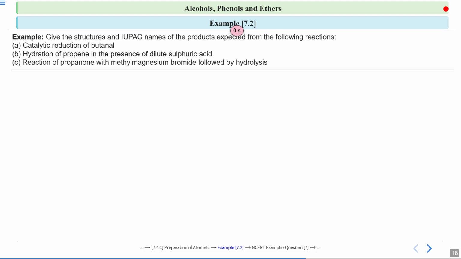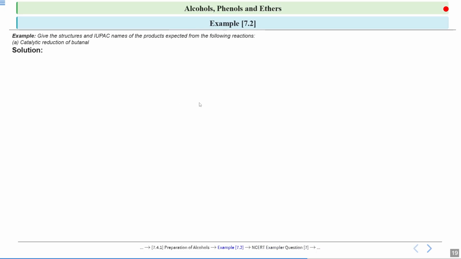Okay, now let us see the solution. Now first is catalytic reduction of butanal. So butanal is an aldehyde, and this aldehyde will get reduced to alcohol. So it is catalytic reduction. That means a catalyst is involved. Look at the name, catalytic reduction of butanal. So your aldehyde is reduced to alcohol in the presence of a catalyst.